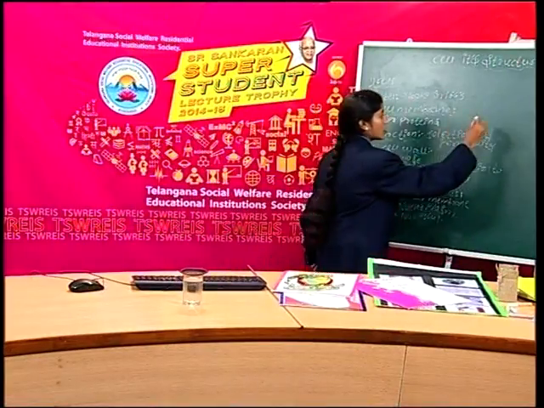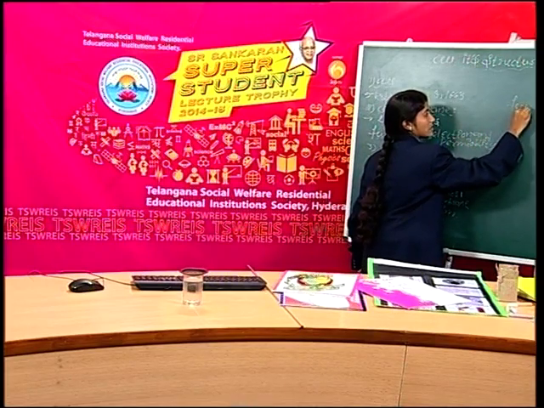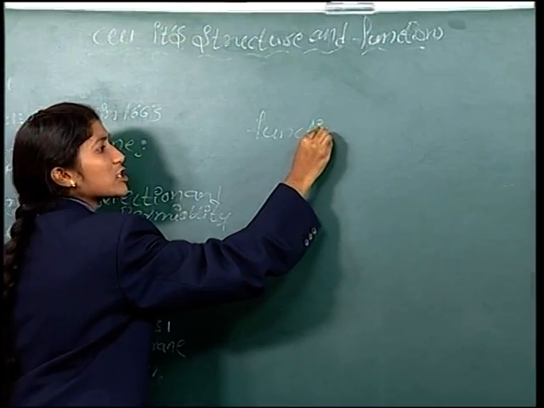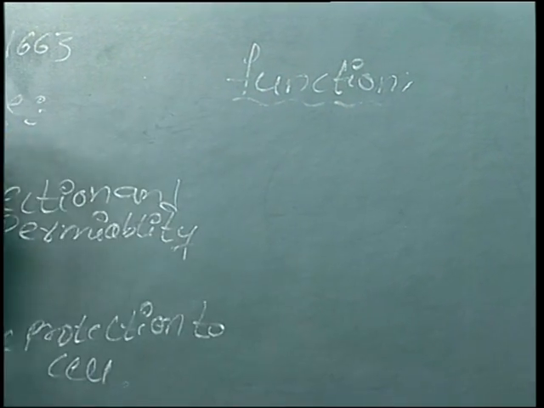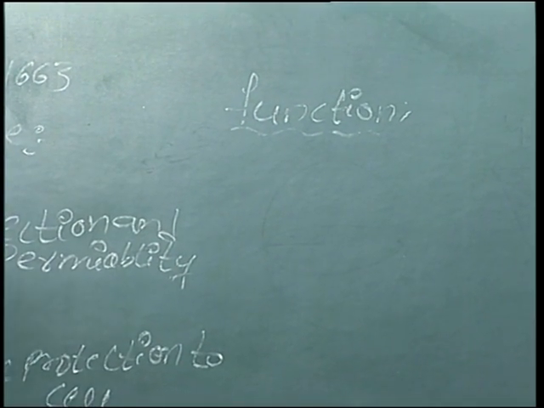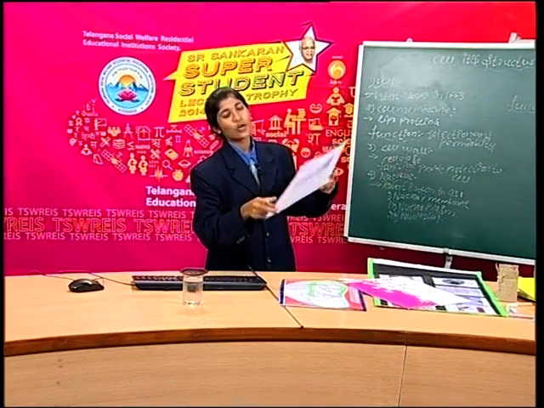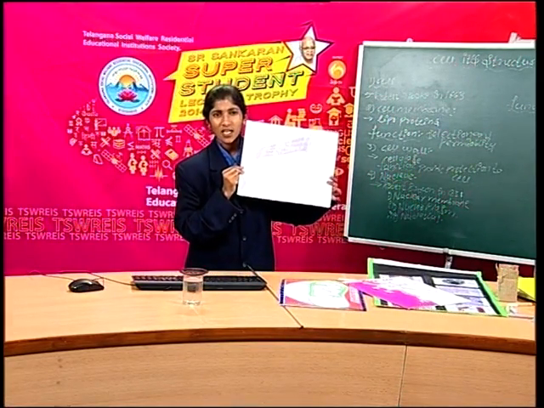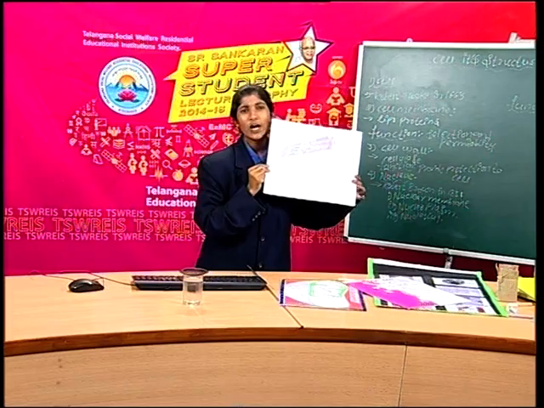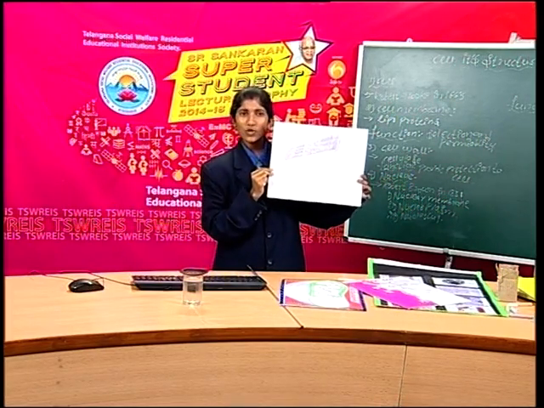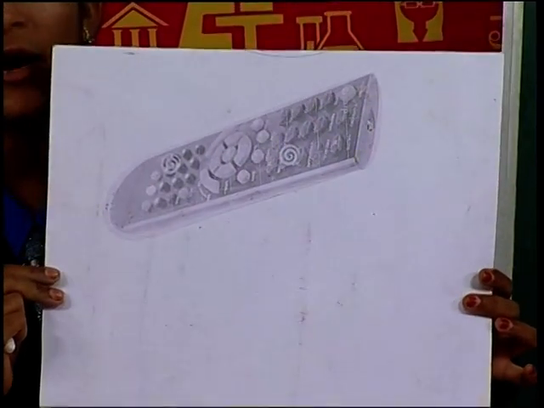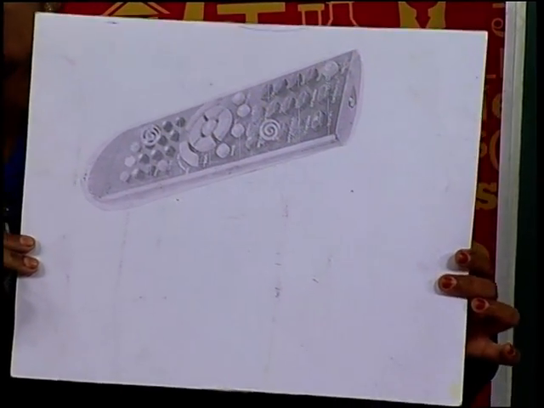Okay, now we discuss the function of the nucleus. For that we take an example. Look here. What is this? This is called a remote. It is used in our house to operate a television.